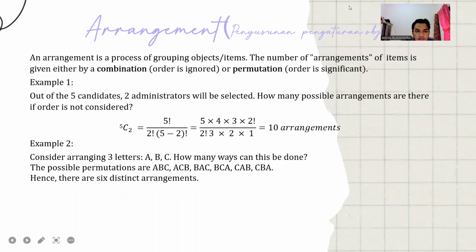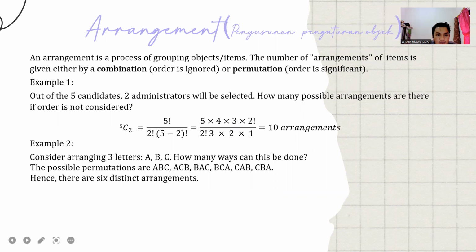Next is arrangement. In Indonesian, we say penyusunan pengaturan objek, and arrangement is a process of grouping objects or items. The number of arrangements of items is given either by a combination, where order is ignored, or a permutation, where order is significant. For example, out of 5 candidates, 2 administrators will be selected. How many possible arrangements are there if order is not considered?